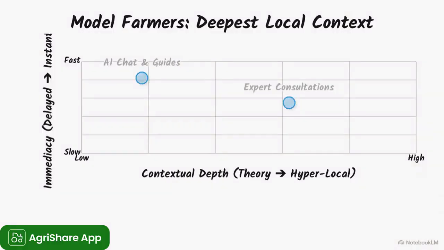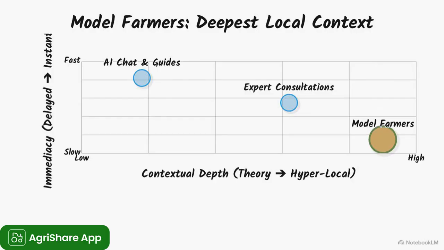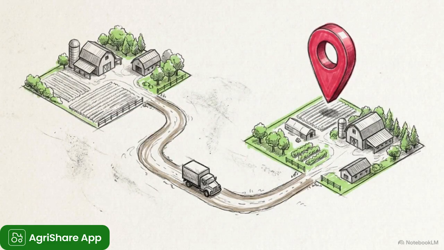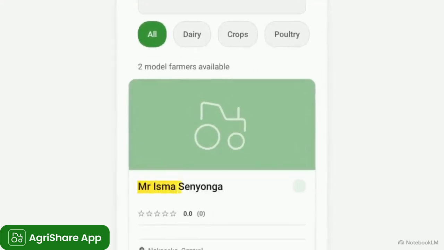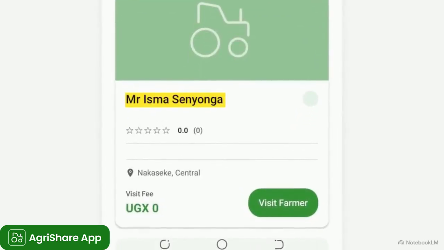That brings us to the final tier of the platform, sitting in the bottom right. This represents the slowest immediacy, but the absolute highest contextual depth. Here, you identify successful local peers and commit to the travel time, logistical effort, and potential future fees to physically visit their property. The app replaces faceless advice with specific individuals, connecting you to experienced operators like Mr. Isma Sinyonga right in your district.